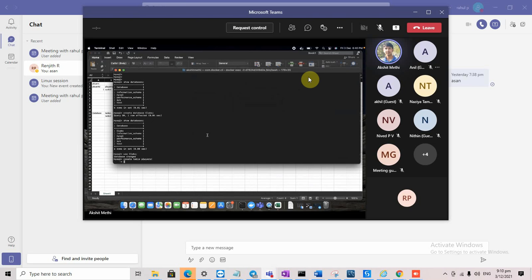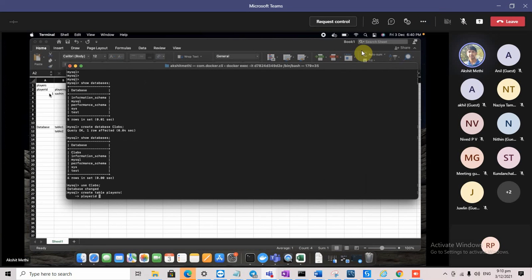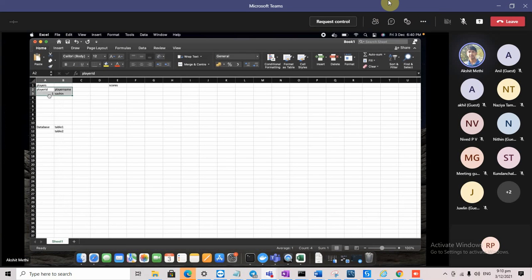Now inside it, what columns do I need? I need player ID. So I said player ID. Like in Excel, it doesn't constrain you. You can write anything. Like here you had written 1, now here you can write A as well.